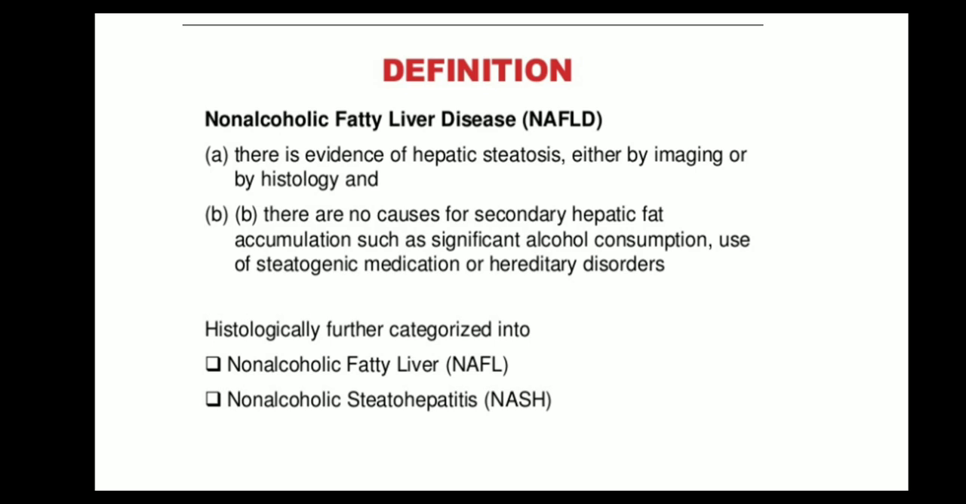There are two varieties histologically. One is non-alcoholic fatty liver disease and the other is non-alcoholic steatohepatitis. Non-alcoholic fatty liver disease, the definition states that there is evidence of hepatic steatosis either by imaging or histology. There are no causes of secondary hepatic fat accumulation such as significant alcohol consumption, use of steatogenic medication, or hereditary disorders.